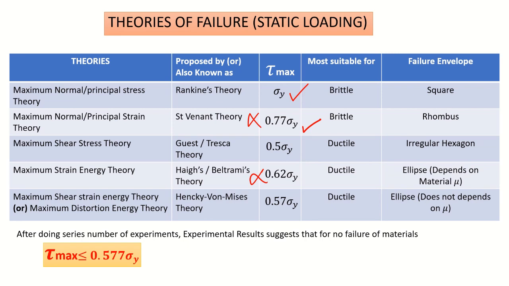Now if we consider maximum shear stress theory and maximum distortion energy theory, actually we can apply up to 0.577 times sigma y, but in the shear stress theory it is showing as 0.5 sigma y, which means we are in the safer zone. So this is safe but uneconomical, that is, we are unnecessarily wasting the material.